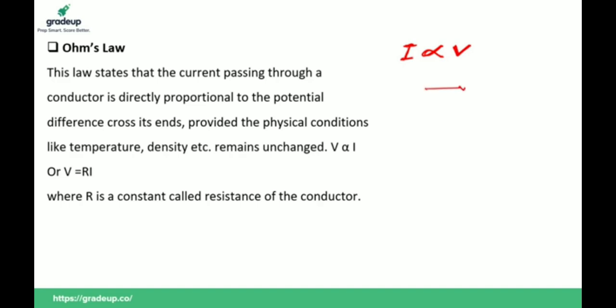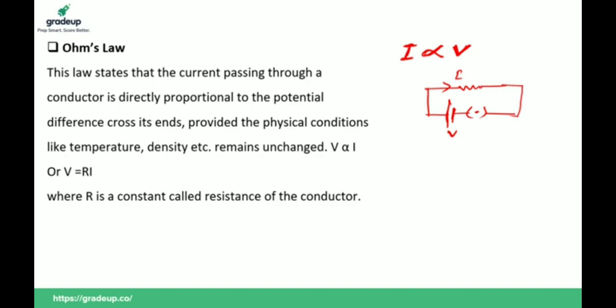Suppose we have a wire, a battery and a key. If we close the key, current flows through the wire. If we increase the number of batteries, that is the number of cells, then the voltage increases, and the current also increases.